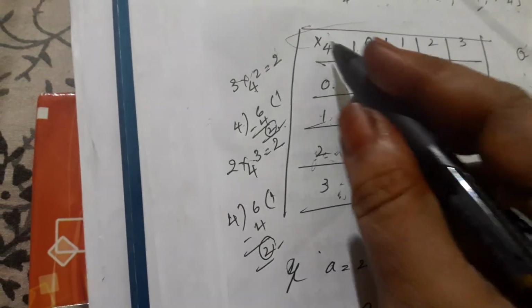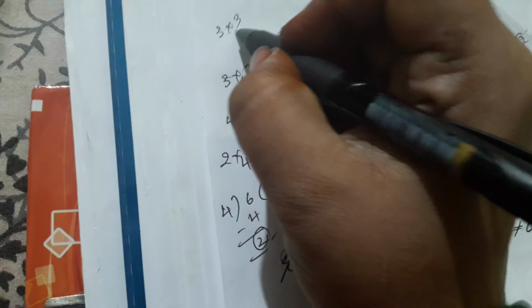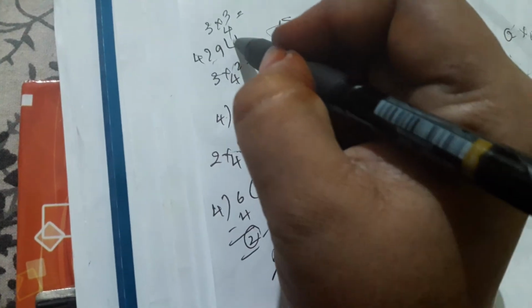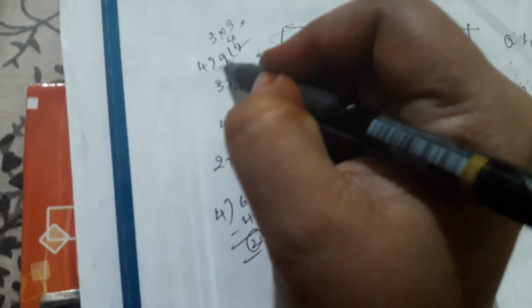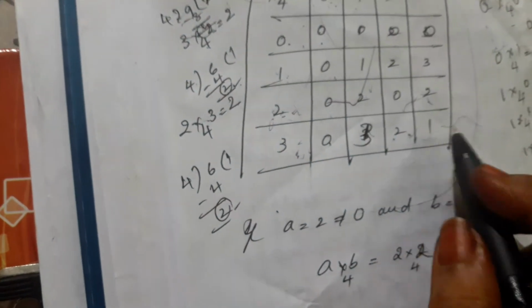Okay, 3 multiplication modulo 4, 3. 3 3s are 9. Divided by 4: 4 ones are 4, 4 twos are 8. 9 minus 8 is equal to 1. What will be the remainder here? 1. Okay, that's why you have to write here 1.